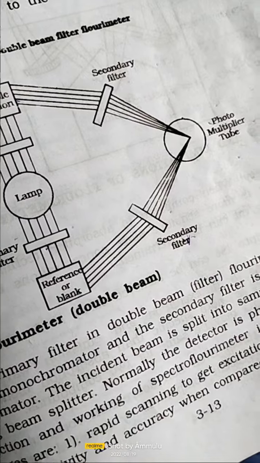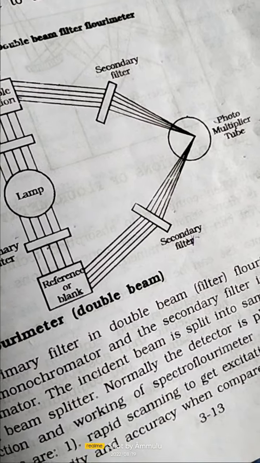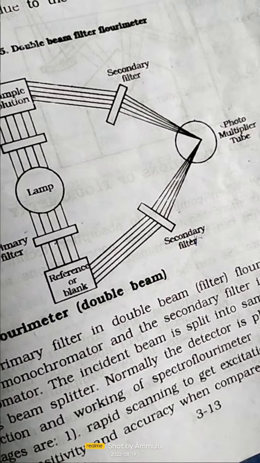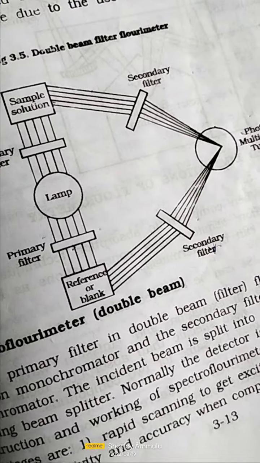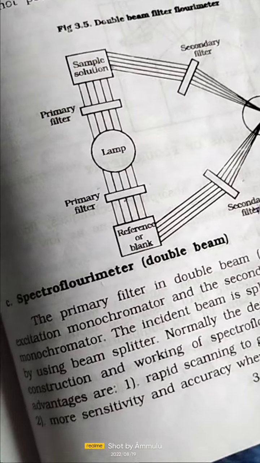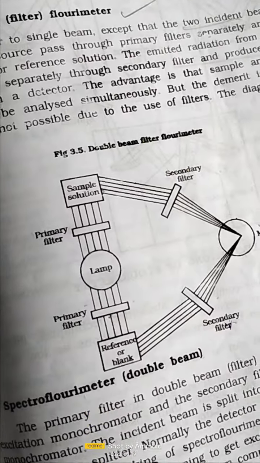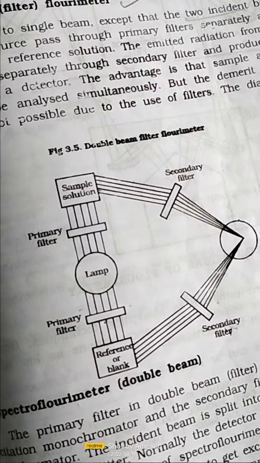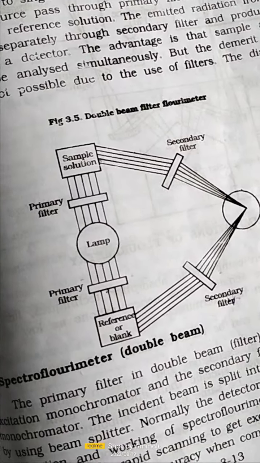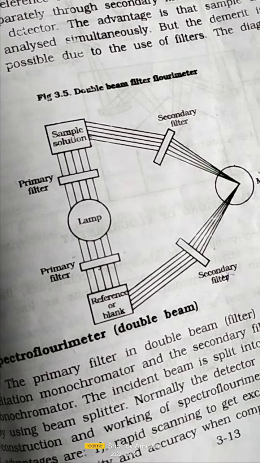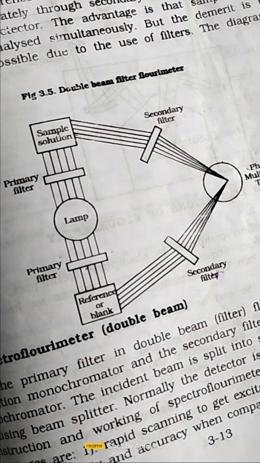Last one, the readout device. In the readout device we observe the intensity of radiation, how much absorption of the sample occurs, and how much emission of the sample occurs. We will see that in the readout device and amplifier. Okay, this is about quenching and its types and also its instrumentation.